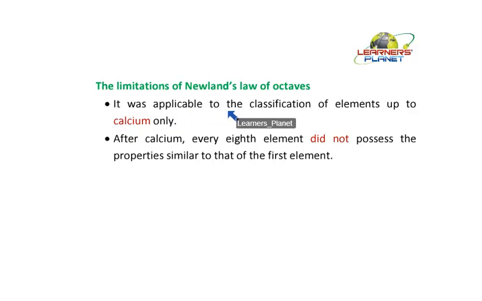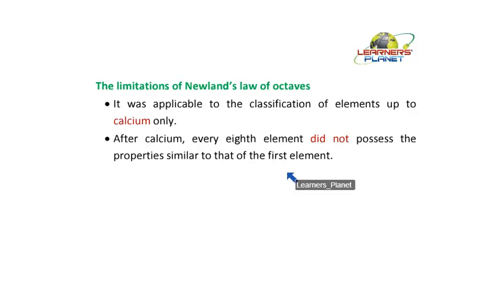It was applicable to the classification of elements up to calcium only. After calcium, this was not at all applicable. After calcium, every eighth element did not possess the properties similar to that of the first element.